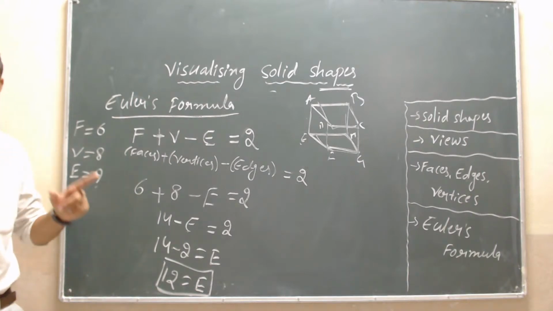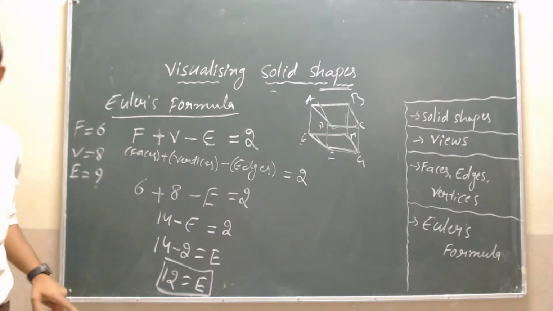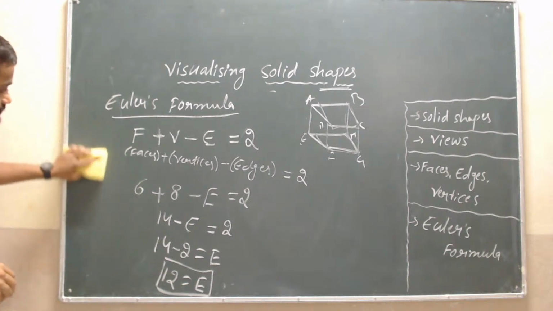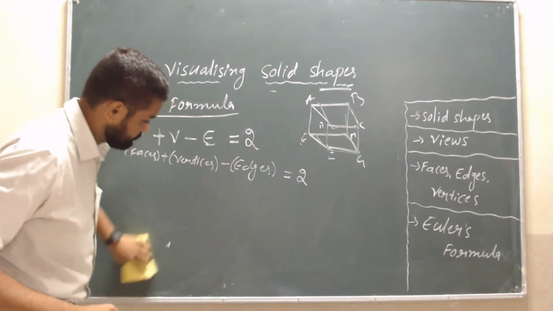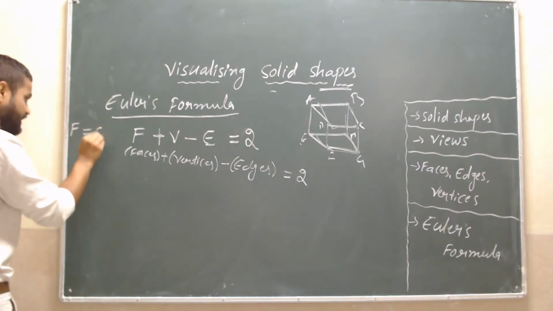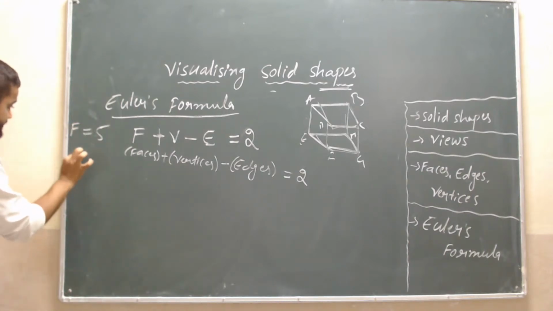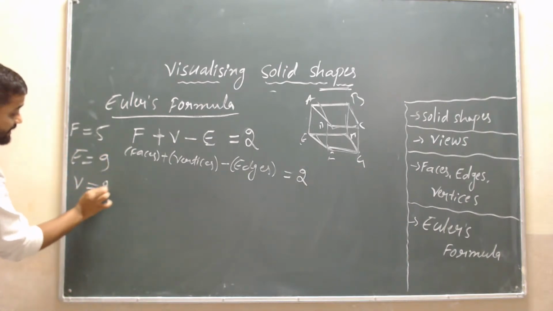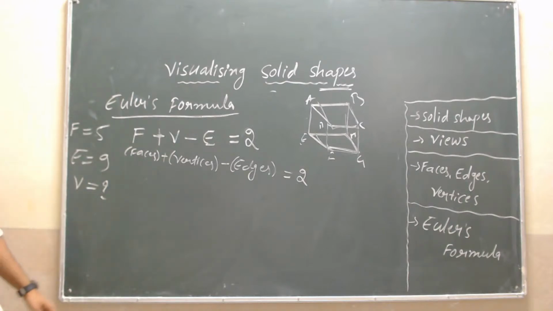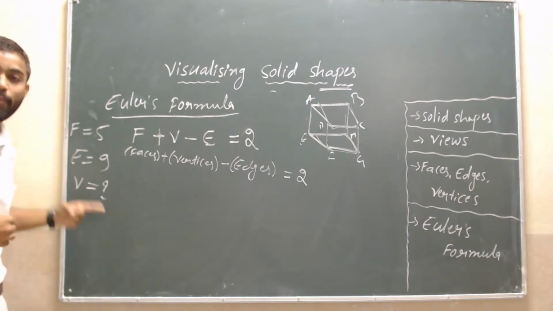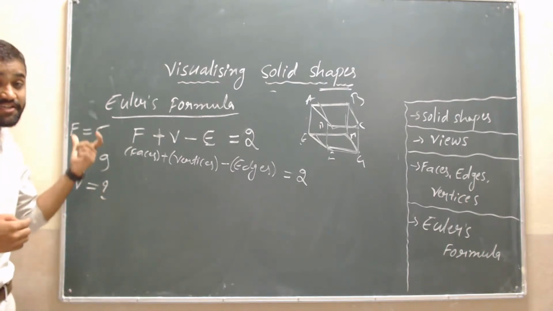Okay. Now I will give you one more homework or one more problem like this. Then find out the values. The number of faces are 5 and the edges given are 9, and we have to find out, students, vertices. Please try it, children, and tell me how many vertices are there in this solid shape.